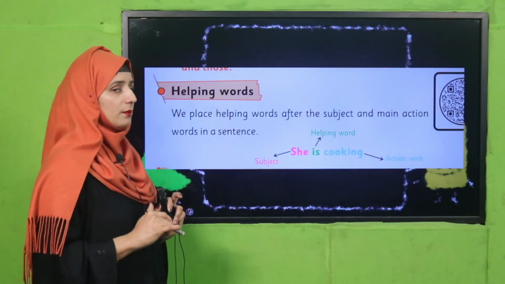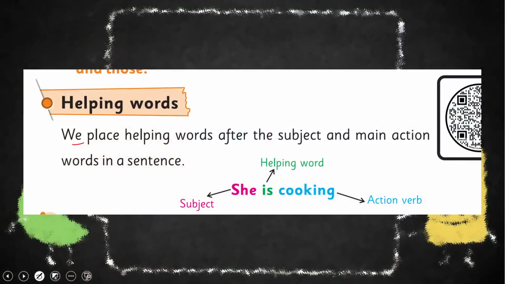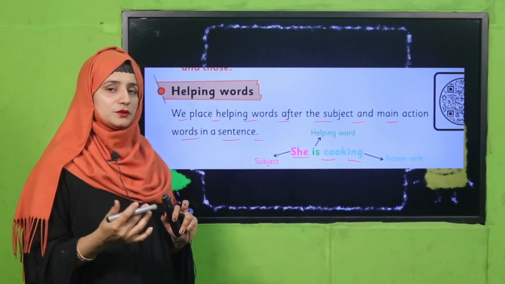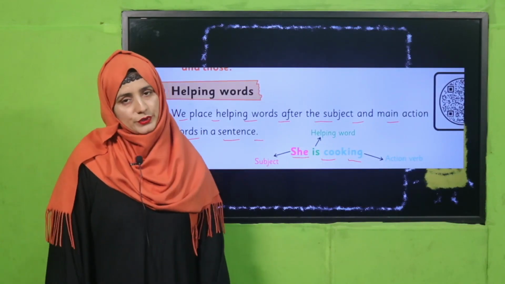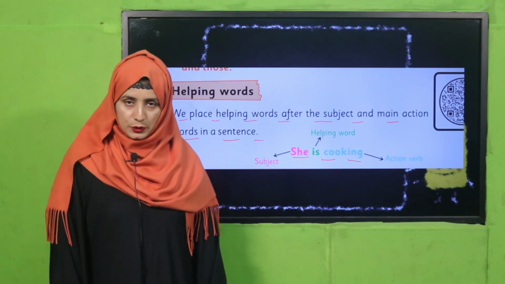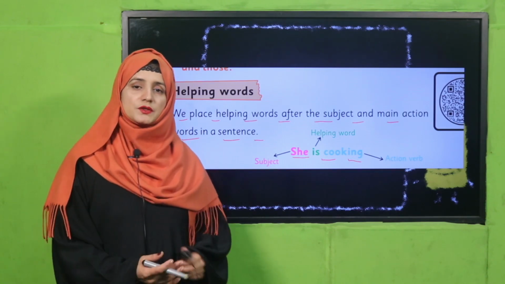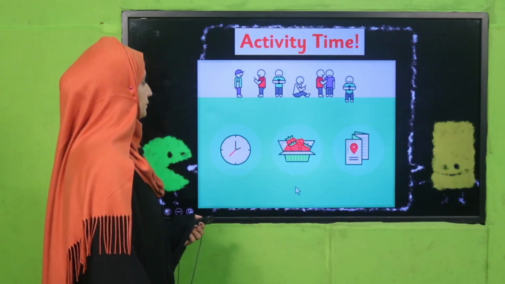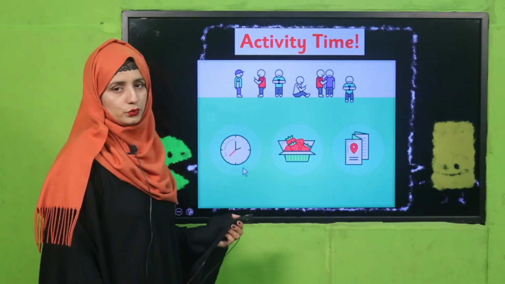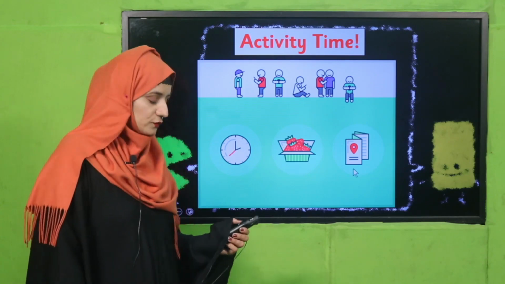Next, what are helping words? Let's see that. We place helping words after the subject and before the main action words in a sentence, like she is cooking. Have you got that? My dear students, as a helping verb, when we are talking about singular things, we use is. When you are talking about plural substitution words or naming words, we have to use are. Is it clear?